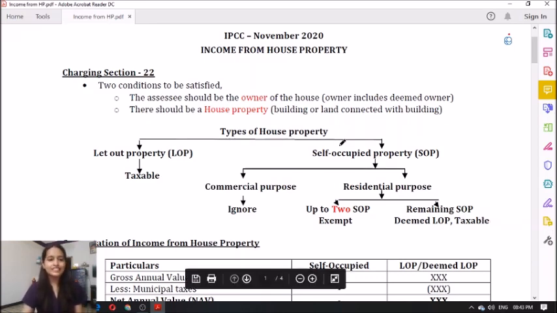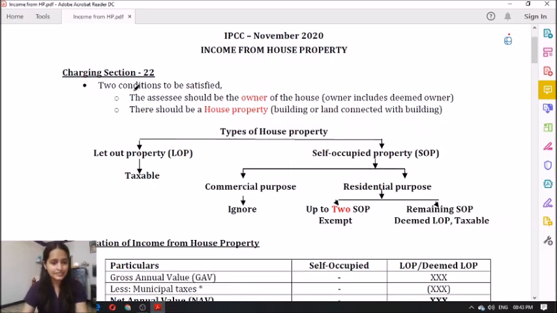So let us start with the charging section. What does the charging section of house property say? Two conditions should be satisfied for charging under income from house property. The first one is the assessee should be the owner of the house. Remember, owner always includes deemed owner. So what was our first condition? The assessee should be the owner, and owner includes deemed owner.